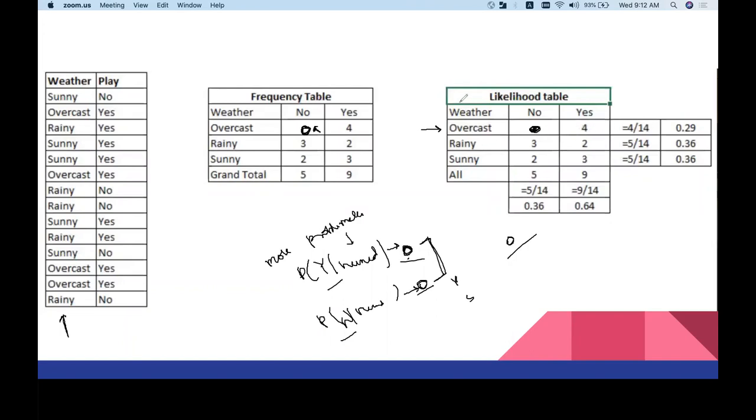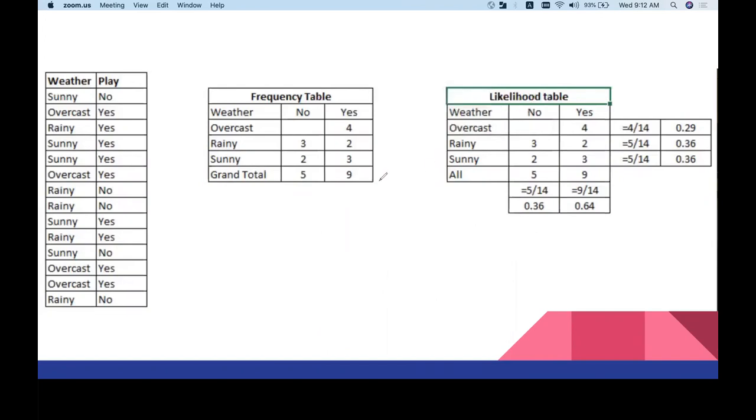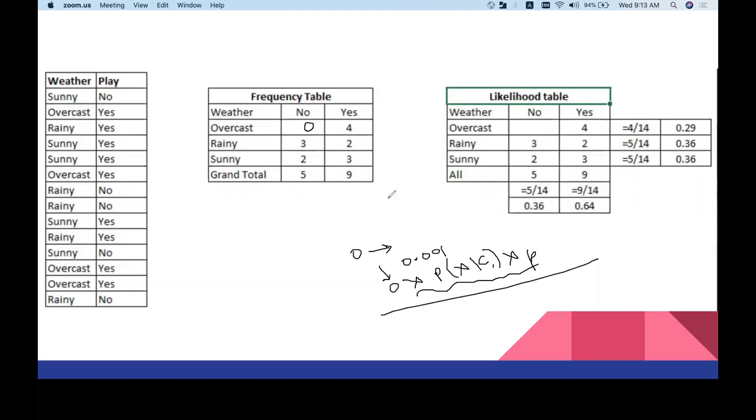So what they are trying to explain here with this Laplace transformation is, this is going to give you a 0 probability, and because of this, your multiplications inside, let's say probability of x given C1, and then you multiply with something else, everything will end up 0. Had this been 0.001 instead of 0, you would have some value in this multiplication. That is the main problem here.